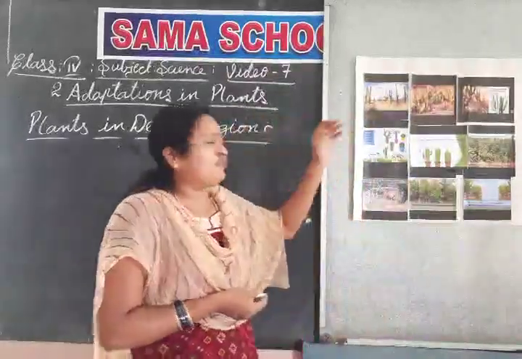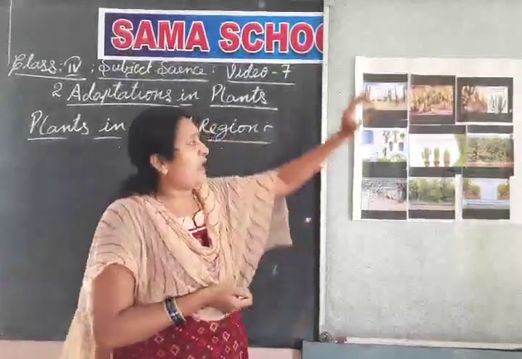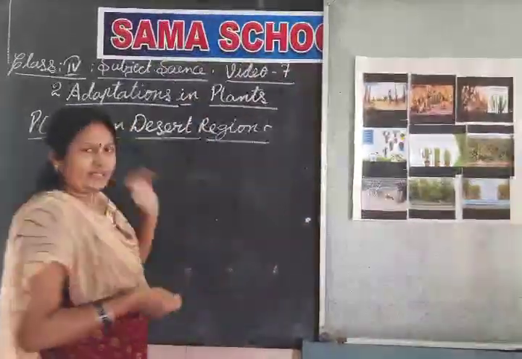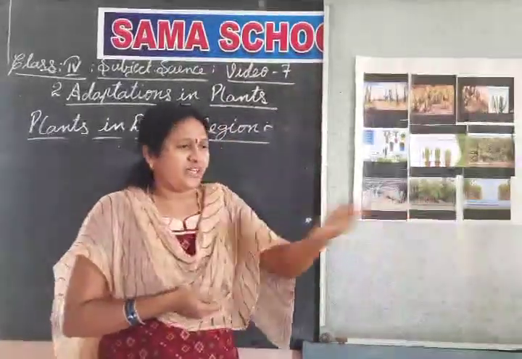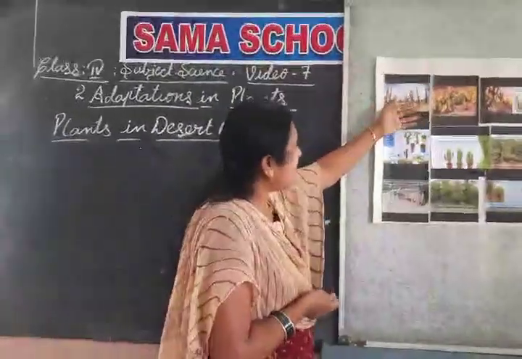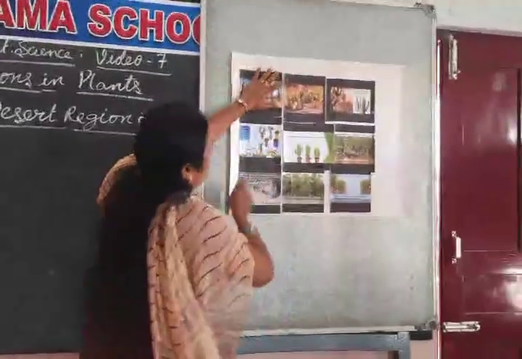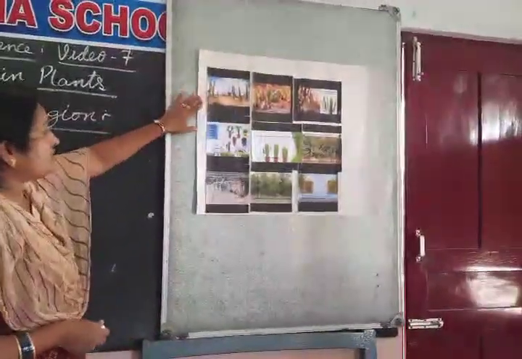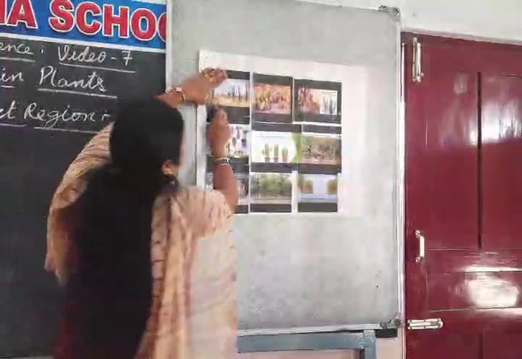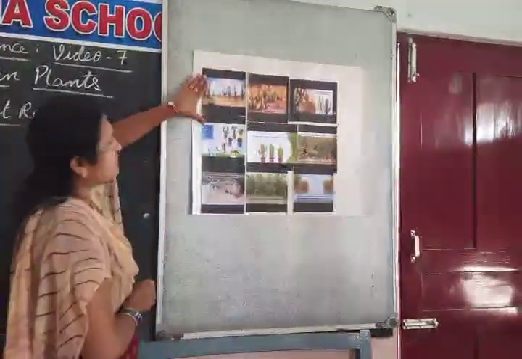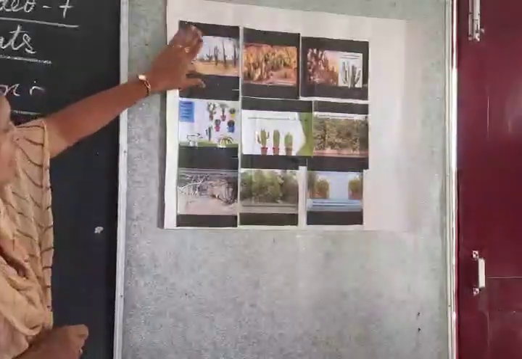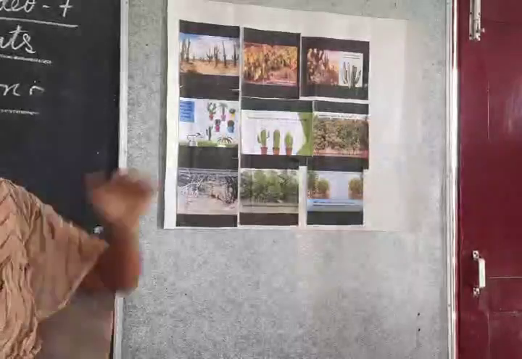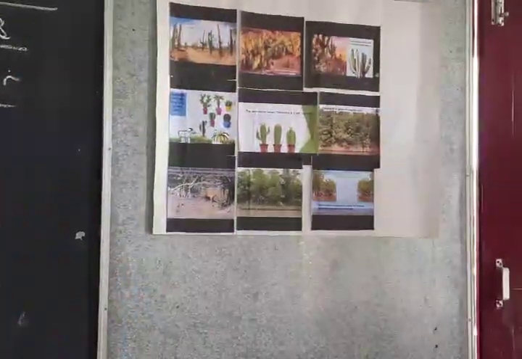Plants which need very little water, those plants only grow in the desert region. See, children, can you see? See here some plants. Can you see some plants in the desert region? These types of plants grow in the desert region. Now we are in the desert region. See the plants. These plants are different from those of the other regions.